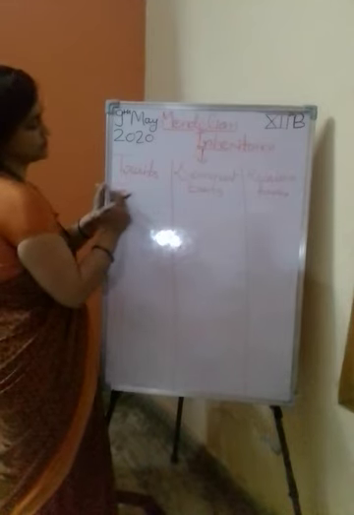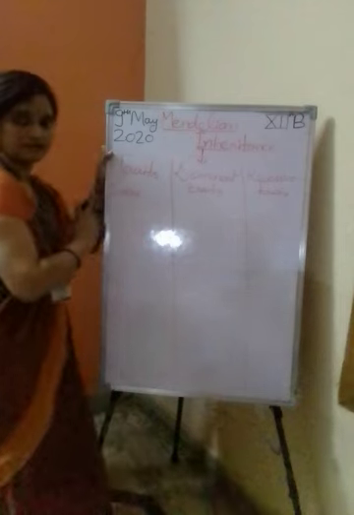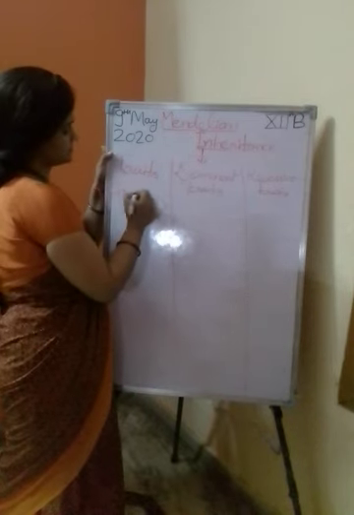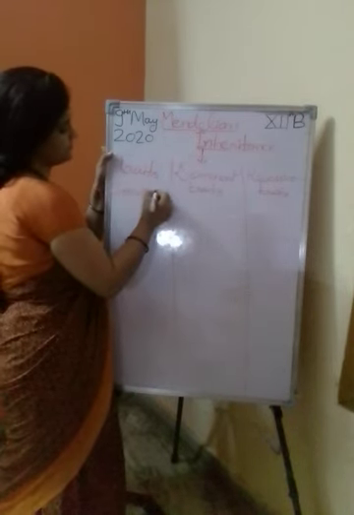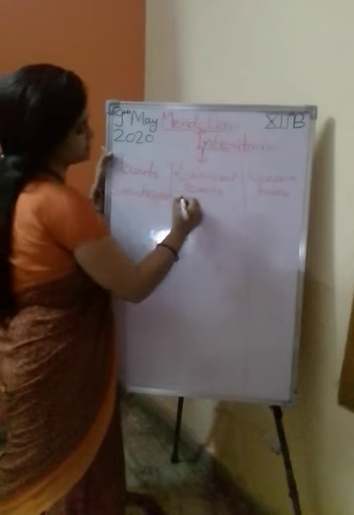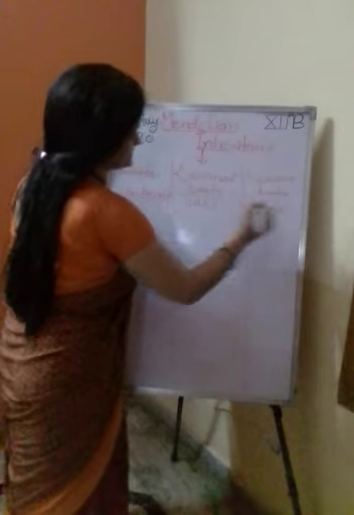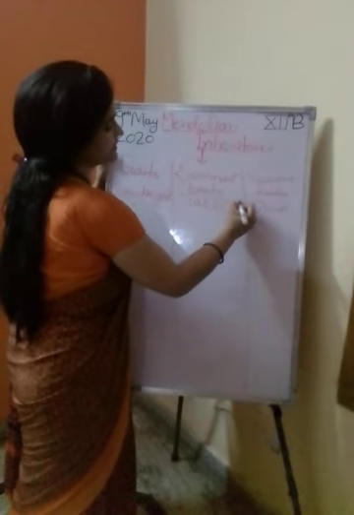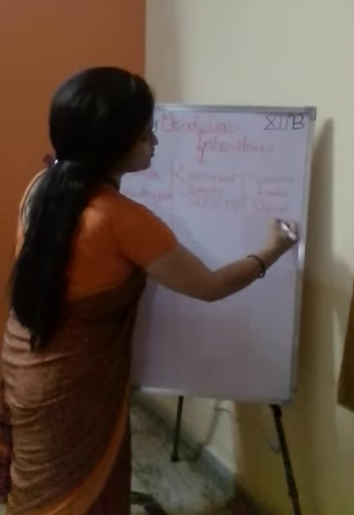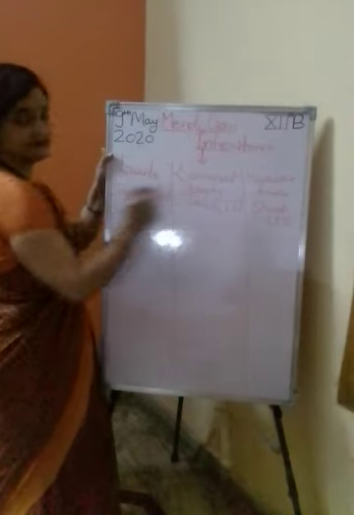Now first is stem height. He took the stem height of the pea plant. Stem height, tall and short is recessive. How can you write the tall? Capital T, capital T, small t, small t. That is the alleles.